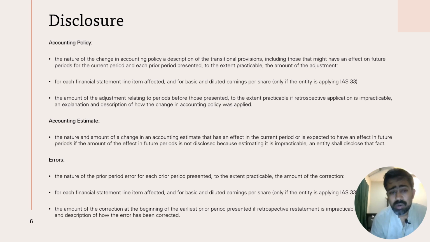In the case of accounting errors, the nature of the prior period error should be disclosed for each prior period presented, to the extent practicable. For each financial statement line affected and for basic and diluted earnings per share, you need to restate those numbers, and the amount of the correction at the beginning of the earliest prior period presented for retrospective restatement. If it is not practicable, state why it is not practicable, and what the amount was at the start of the period beyond which retrospective application is not possible. You need to state that in the disclosures of the financial statements in the notes to the accounts.